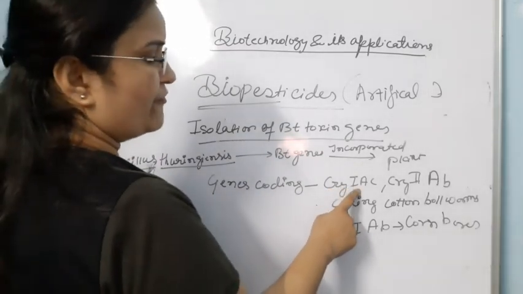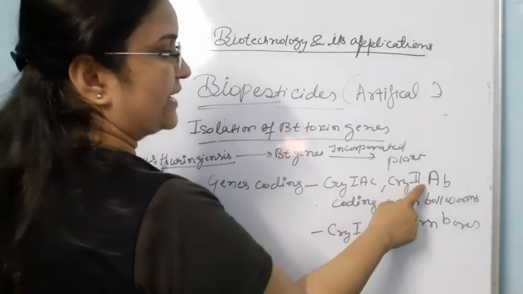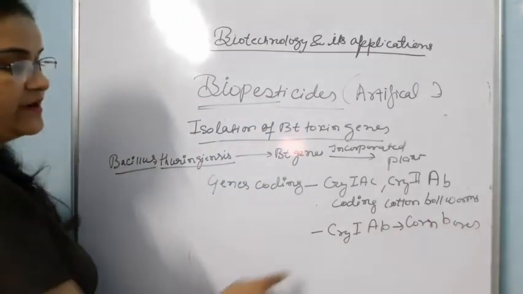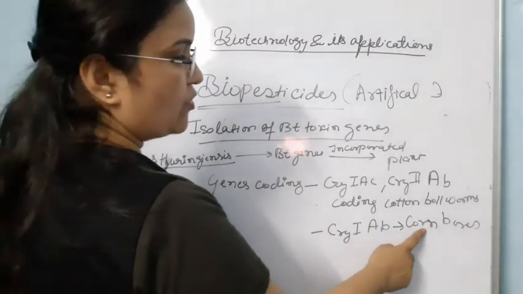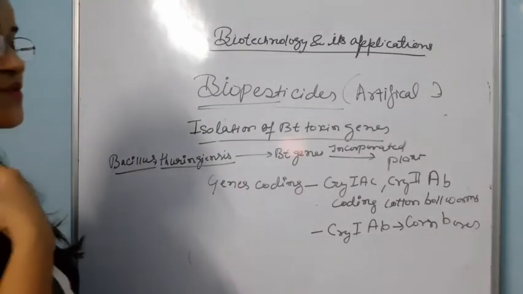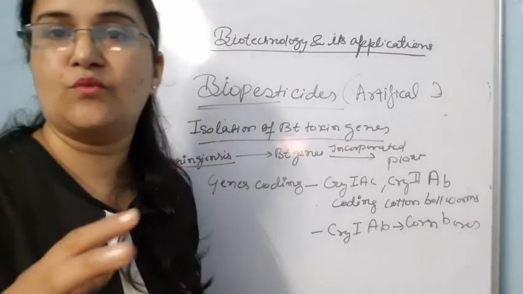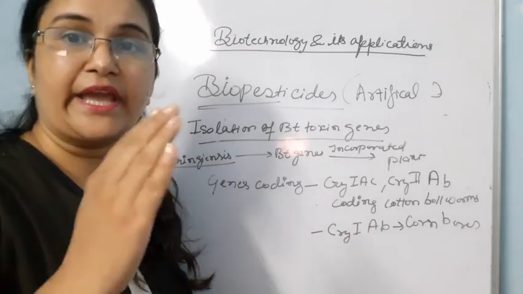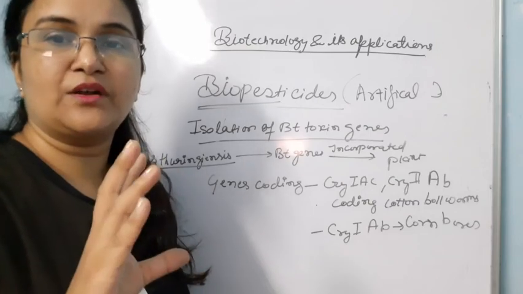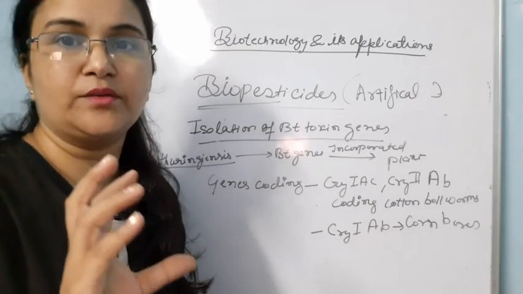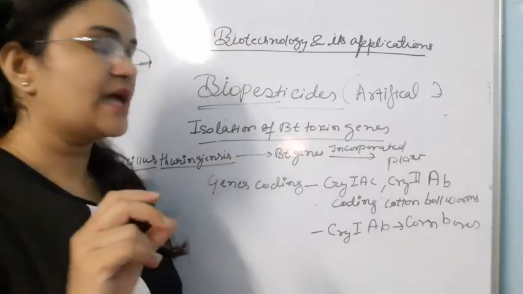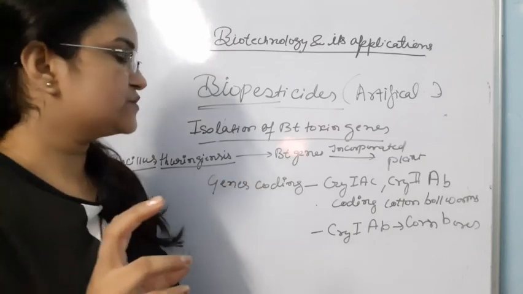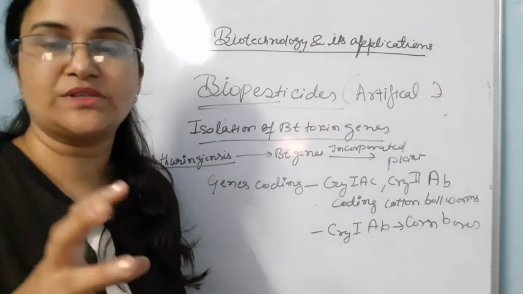Cry1Ac and Cry2Ab code for cotton bollworms, whereas Cry1Ab codes for corn borers. So these are the genes which code for Bt toxin proteins. These two genes, Cry1Ac and Cry2Ab, code against cotton bollworms, and Cry1Ab codes against corn borers.